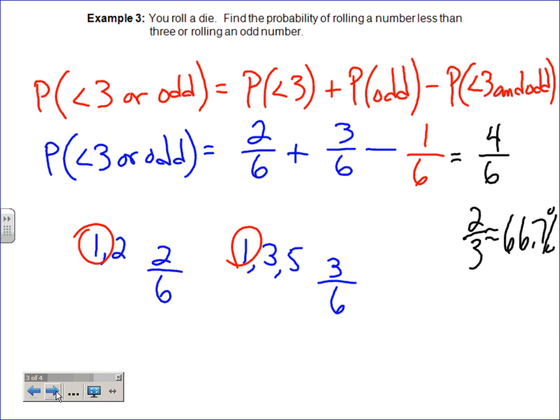Again, I always want you to check feasibility. So I roll a die, I want to either get something. So let's face it, if I want one or the other to happen, I can get a 1, a 2, a 3, or a 5, right? Does that sound about right? Yeah, that's probably going to happen quite a bit, isn't it? Very feasible. Now, if you would have said 6%, yeah, that doesn't make sense here. 6% chance. But 66, that does. Okay. So any questions on mutually exclusive? I know it's kind of a weird word, or words, but basically, can't happen at the same time.